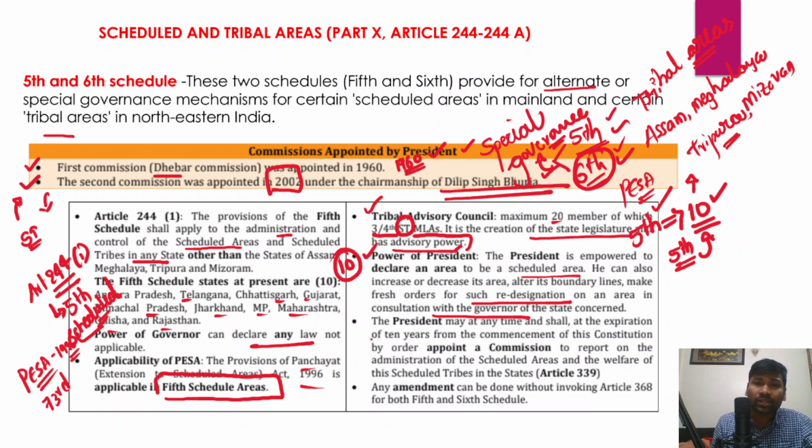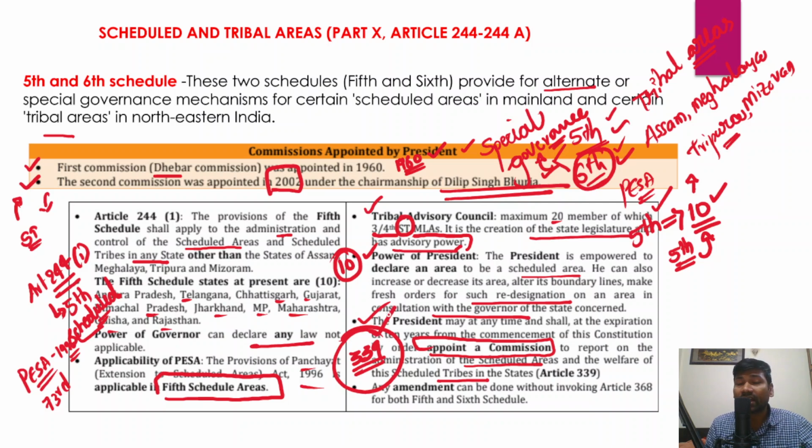The president also has some additional powers as well. The president can appoint a commission to report on the administration of the scheduled areas and welfare of the scheduled tribes in the states under Article 339 of the Indian Constitution. Using this power, which is enshrined in Article 339, the president has so far appointed two commissions. The first commission was appointed in 1960, under Dhebar, and the second commission was appointed in 2002 under Dilip Singh Bhuria.